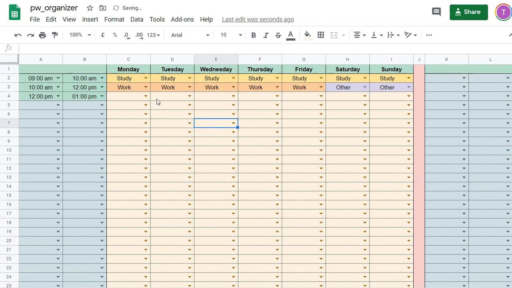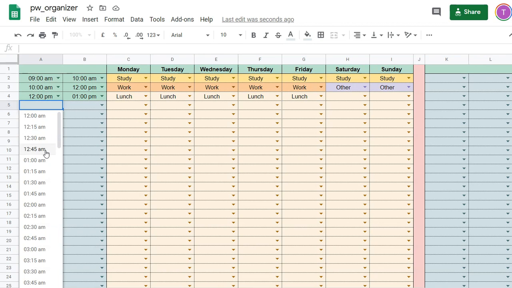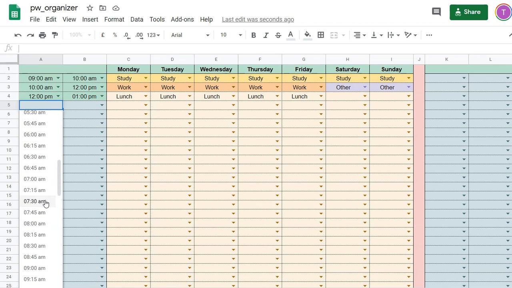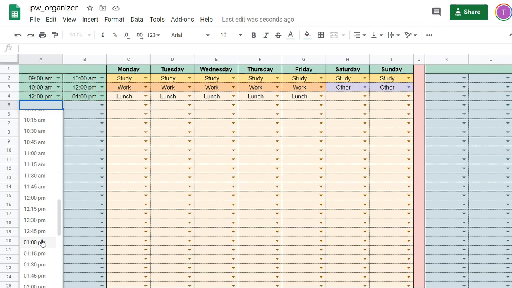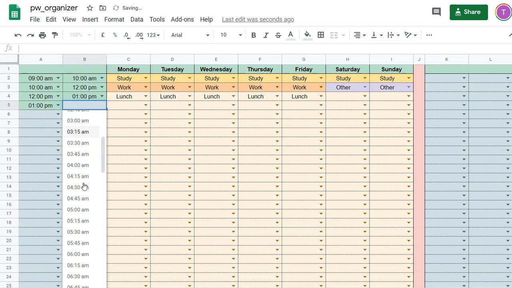Now when we go back to our drop-down box, we should see we have the option for lunch and dinner, which we've added. So I'll add lunch here. You can also modify the colors of these if you want. We'll just leave them blank for now. Then let's decide that in the afternoon we're going to be grinding. Now we don't have to break it down into our categories. We can simply say, as an example, that between 1 p.m. and 5 p.m. we're going to grind.